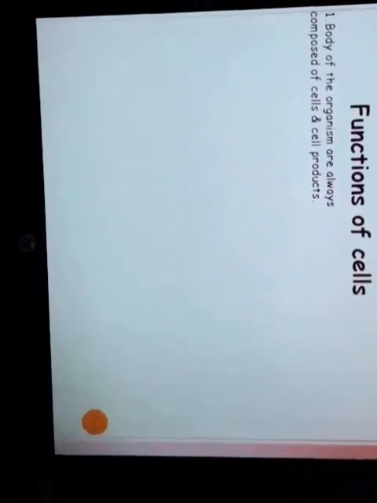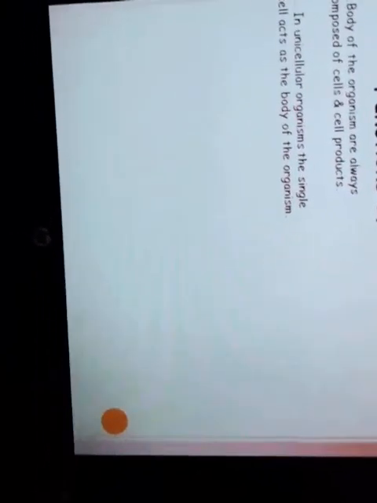Next are the important functions of cells. As we know, the body of any living organism is always composed of cells or cell products. And secondly, in unicellular organisms like amoeba or any other bacteria, the single cell acts as the body of the organism, and the single cell completes all the necessary or vital actions in the body.